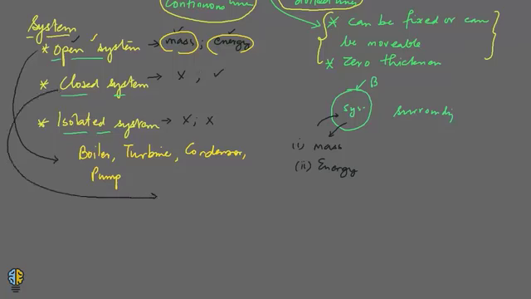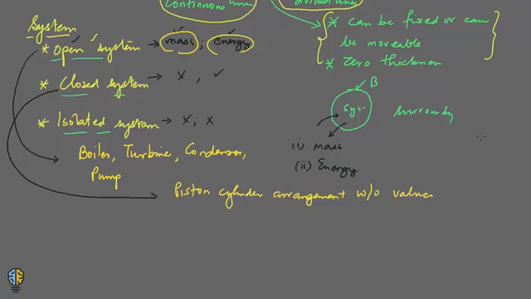Now the closed system example can be a piston cylinder arrangement with no valves. So you can have a piston cylinder arrangement without any inlet and outlet valves.